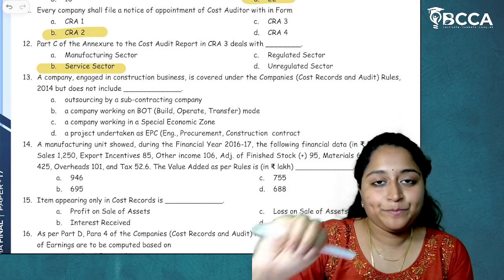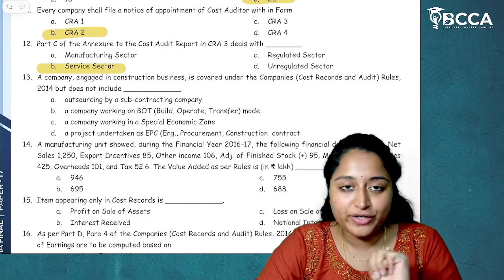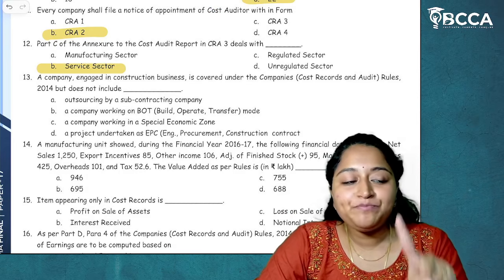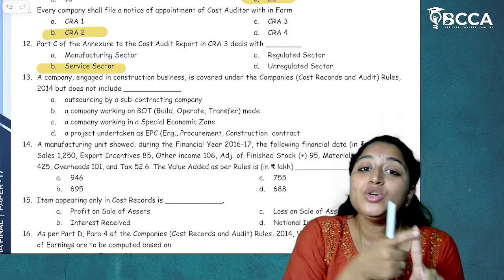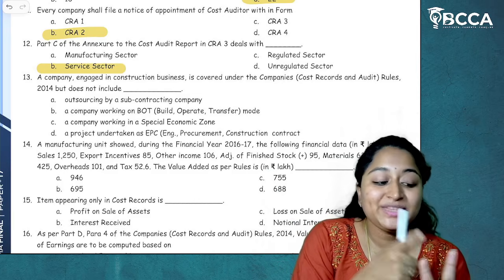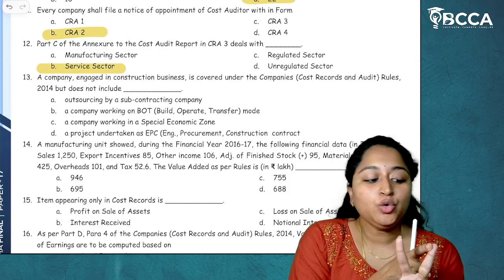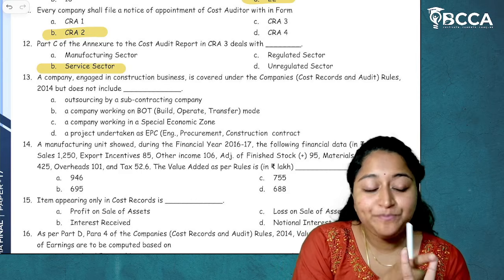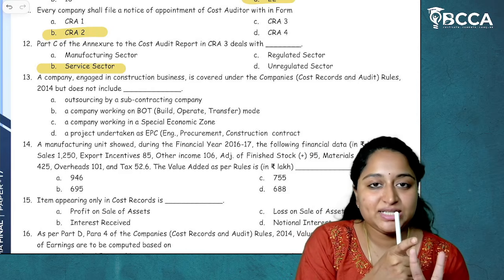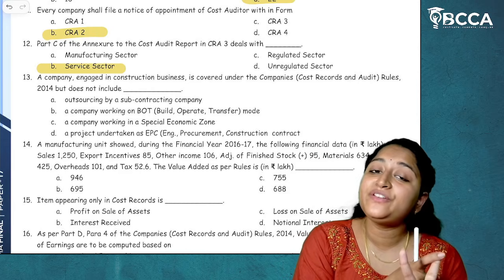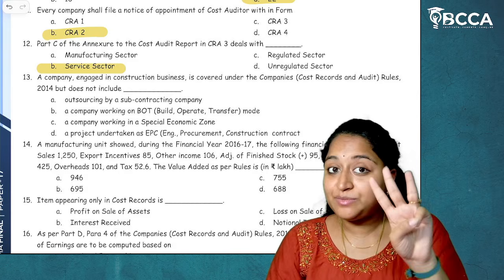Whereas coming to rule 4, applicability of cost audit. For that, how many exemptions do we have? We have 3 exemptions. First, if the revenue from exports is more than 75% of total revenue, then those entities need not go for cost audit. Second, if a company is located in a special economic zone. Third, if it is into generation of electricity and doing captive consumption, if they have an electricity generating plant and go for captive consumption, then they also need not go for cost audit. These are the 3 exemptions.